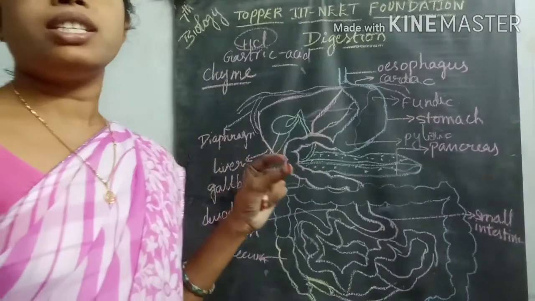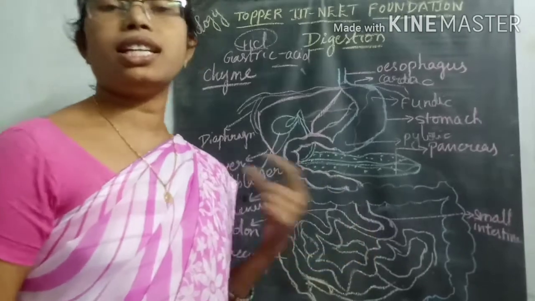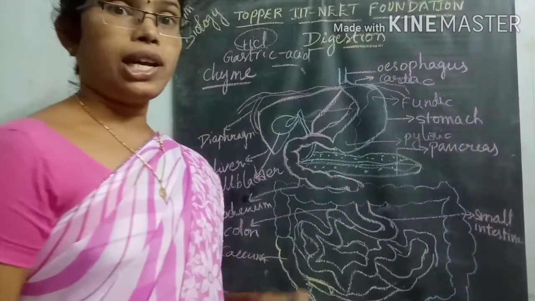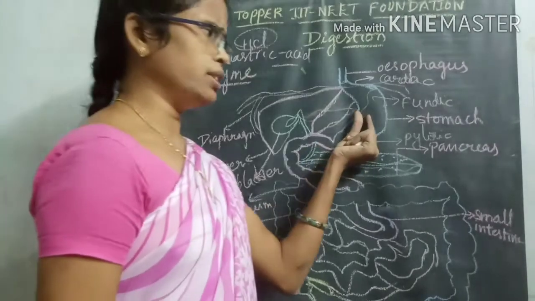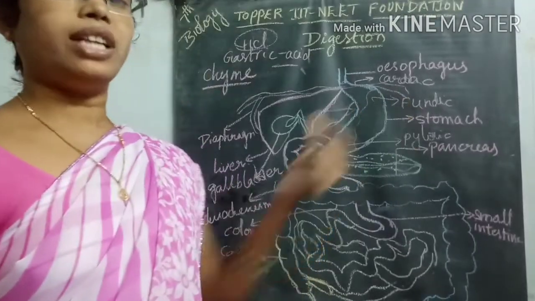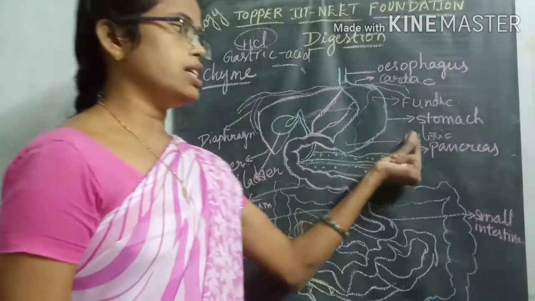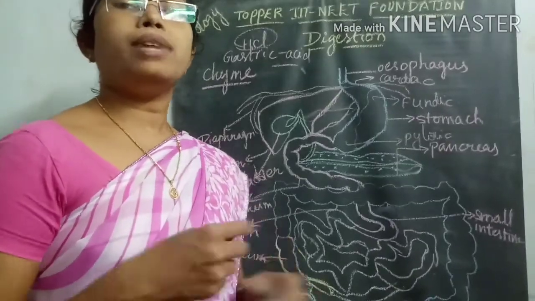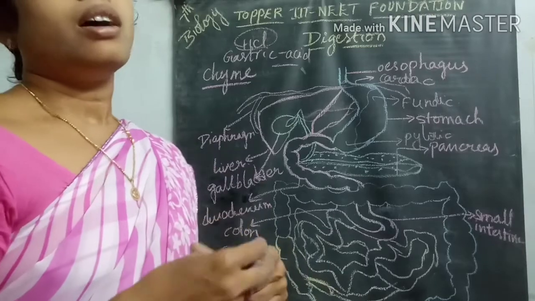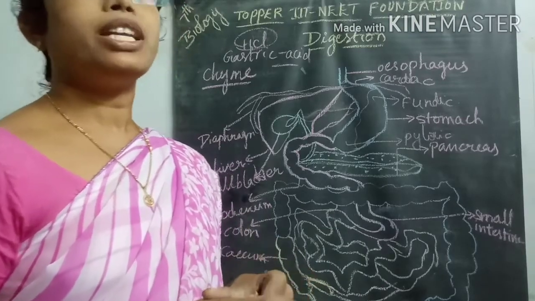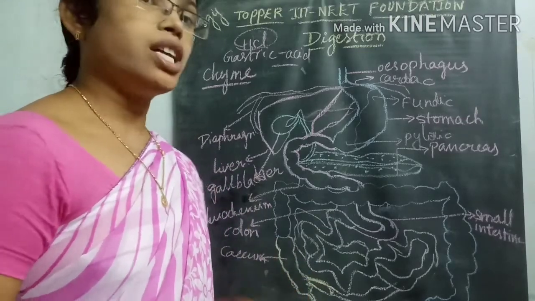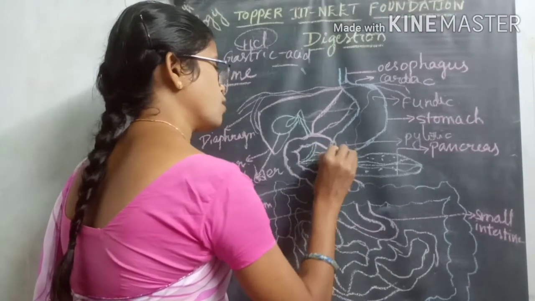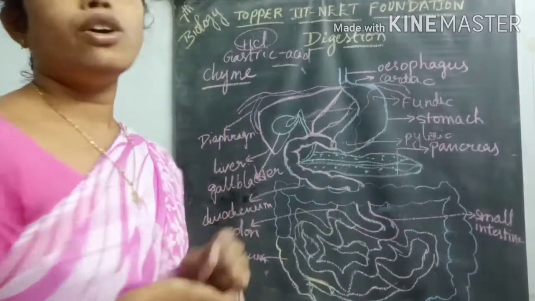So how many regions are there in the stomach? Inside the stomach there are three regions. One is called the cardiac region, the second is called the fundic region, and the third is called the pyloric region. Inside, the food material is churned with the help of the peristaltic movement. After that, from the pyloric region the food material slowly enters into the duodenum.